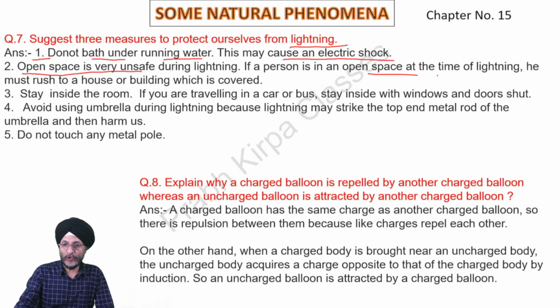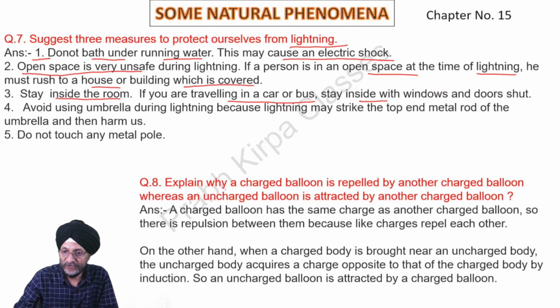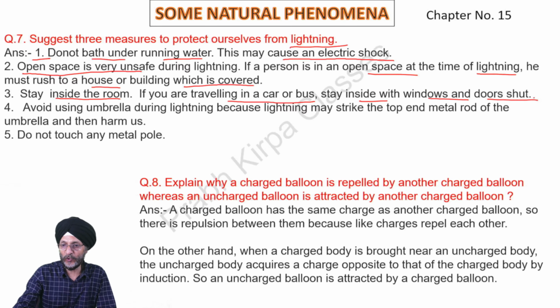If a person is in open space at the time of lightning, he must rush to a house or building which is covered. At the time of lightning, stay inside the room. If you are traveling in a car or in a bus, stay inside the car or bus with windows and doors shut.